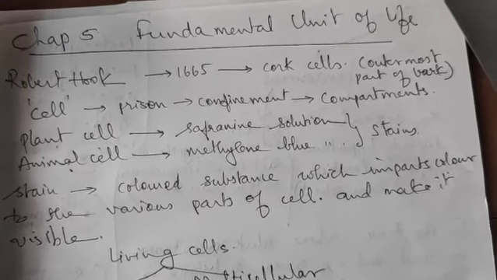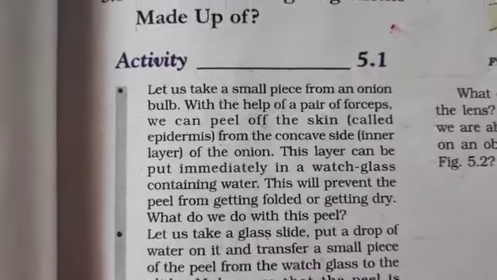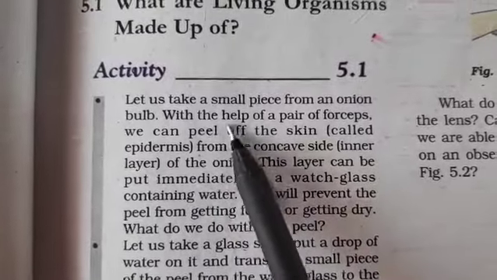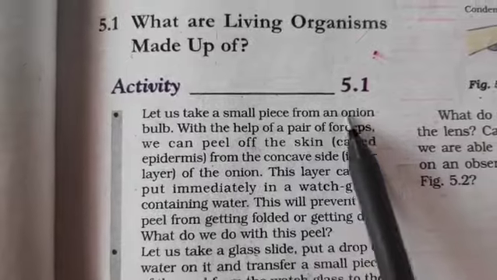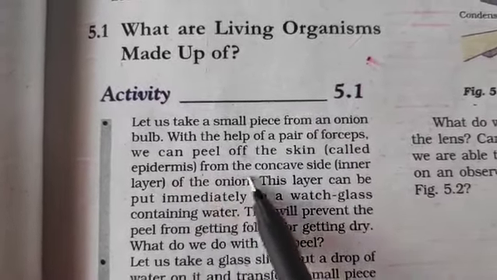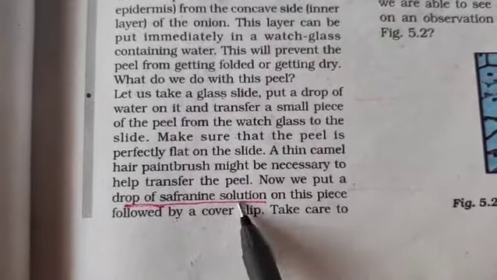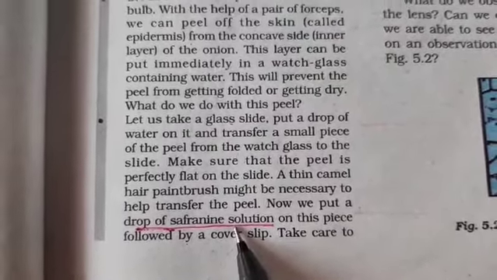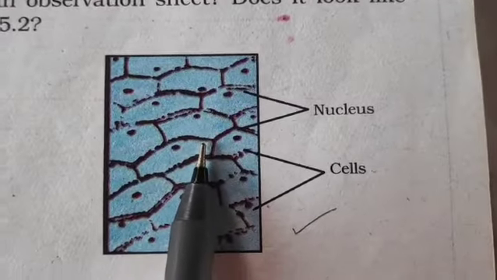Okay? In the laboratory, activity 5.1 is given to you. In lab, you can take a small section, the thin outer peel of the onion. If you take the outermost thin peel of the onion bulb, it is called the epidermis. That can be observed under the microscope after you stain it with safranin solution. So the visible matter would be something like this.